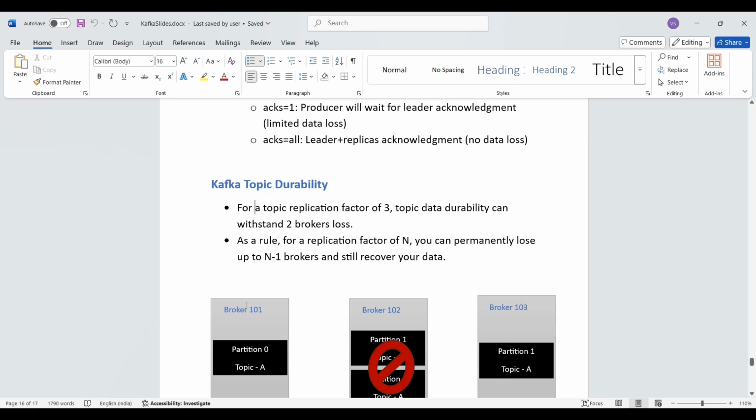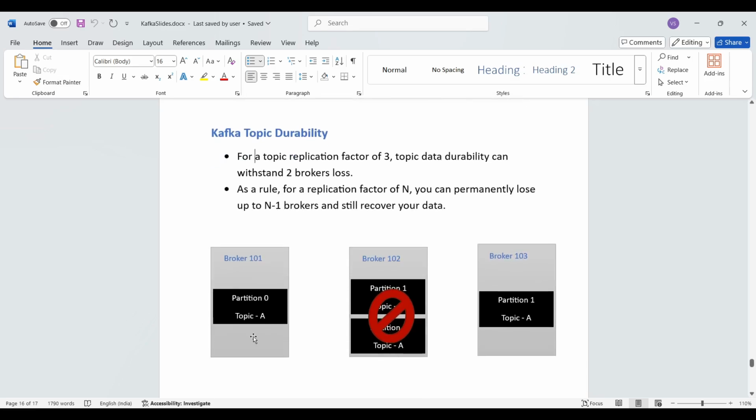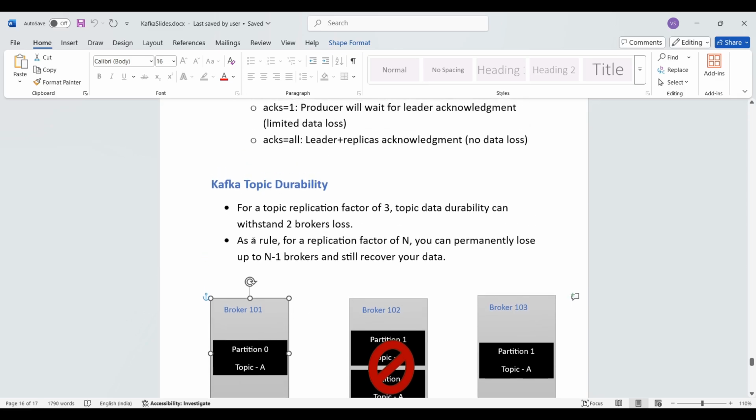In the block diagram, we can see that we lost broker 102. We still had the topic data available to us because it was on other brokers. As a rule, for a replication factor of n, you can permanently lose up to n-1 brokers and still recover your data.